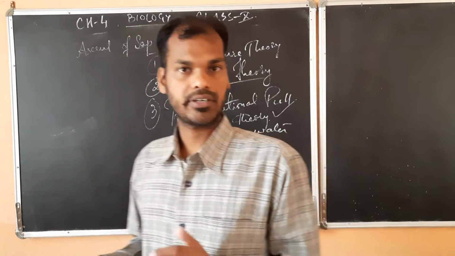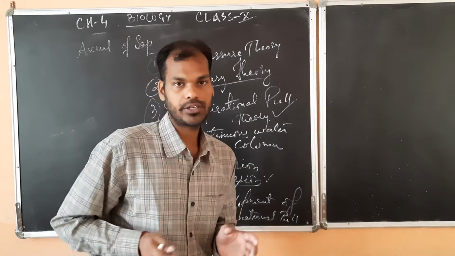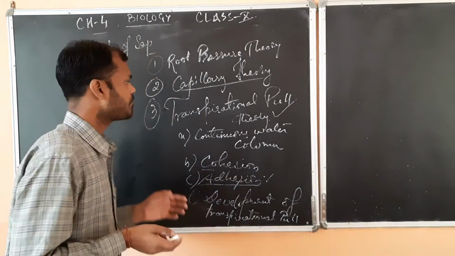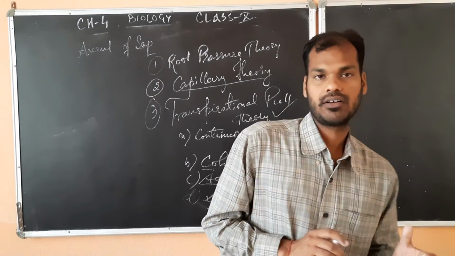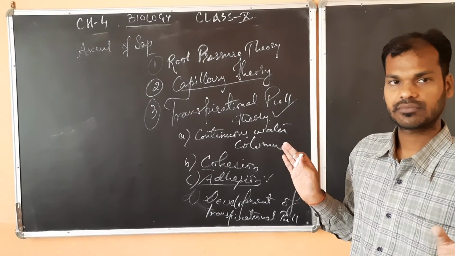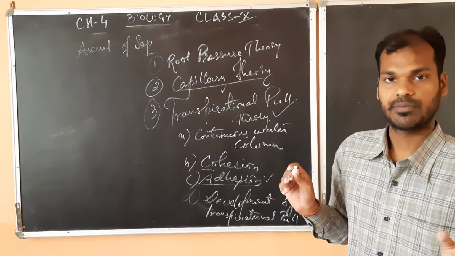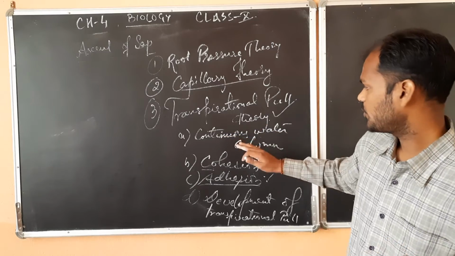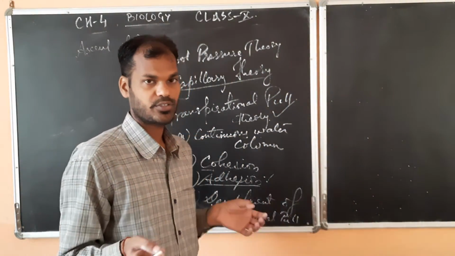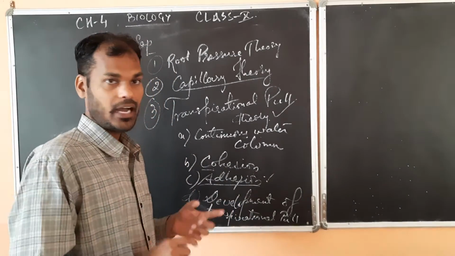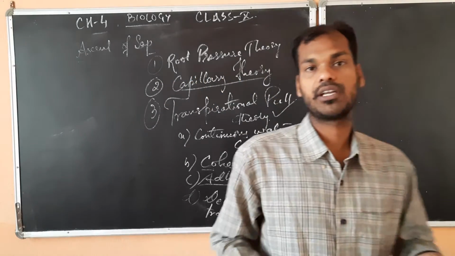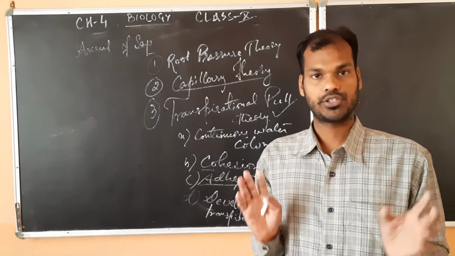For example, the redwood tree, Sequoia sempervirens, in California, which is the biggest tree, or you can say the tallest tree in the ecosystem. The height is approximately 130 meters. How can water reach about 130 meters? Due to the transpirational pull theory, water can reach up to that level also.